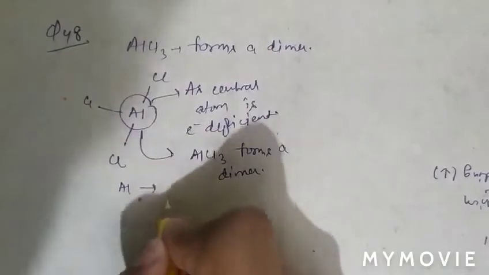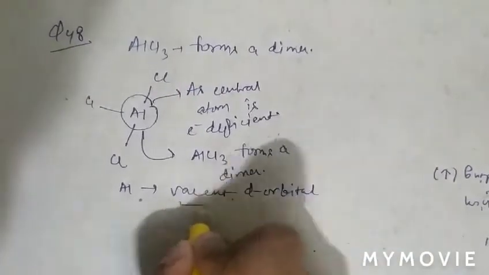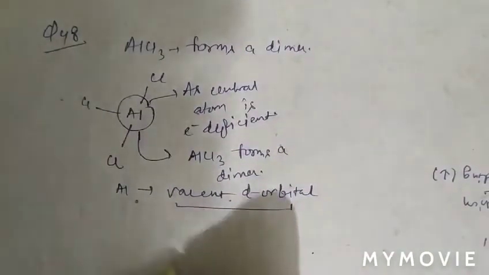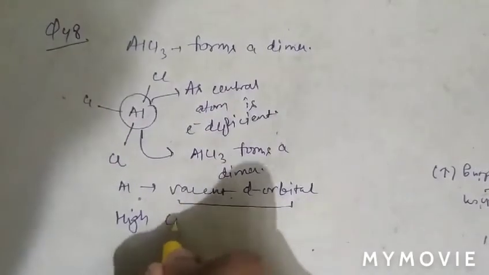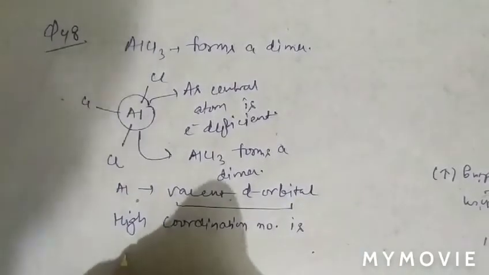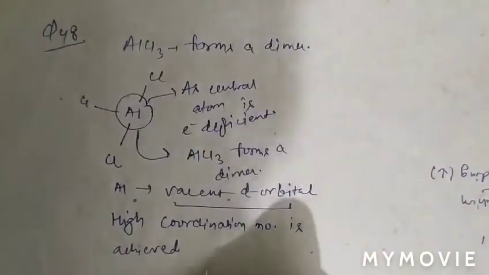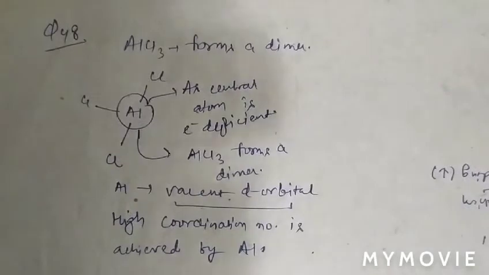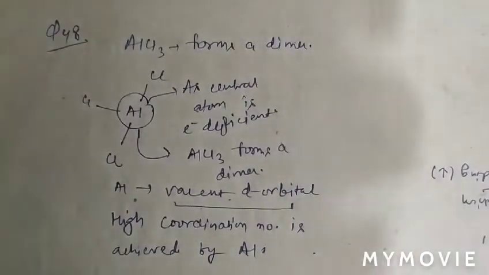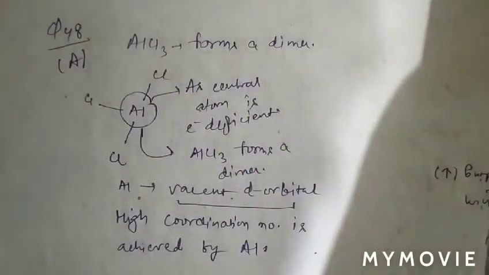Also, aluminium has vacant d orbital. Due to vacant d orbital in aluminium, high coordination number is achieved by aluminium. So question number 48, option A is correct. See question number 49. What is given there?